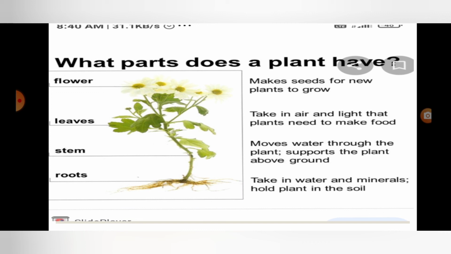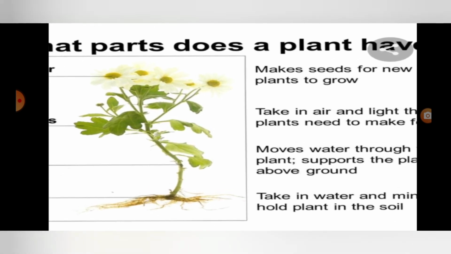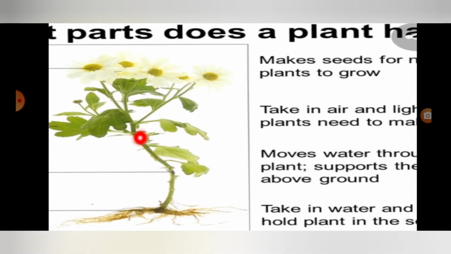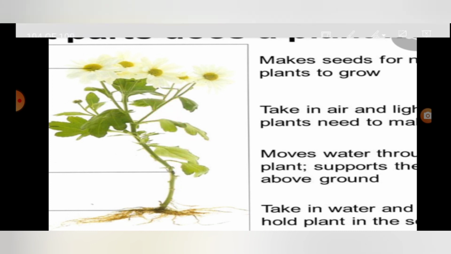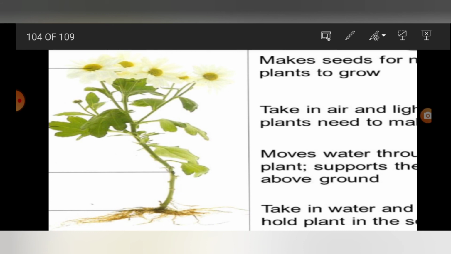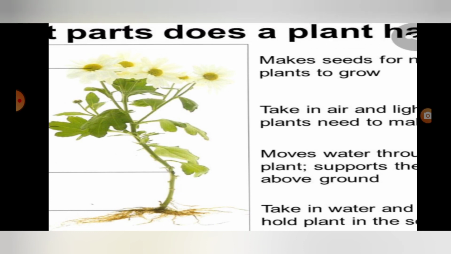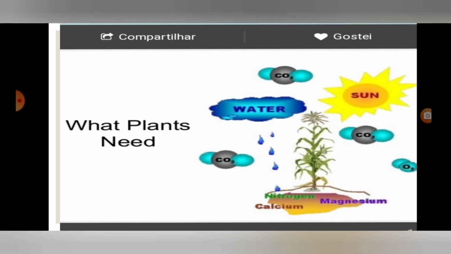What parts does a plant have? Flower, leaves, stem. It's called the stem. Look at this picture. What is it? Stem. Leaves, branch. Here is what plants need. Water, sunlight.